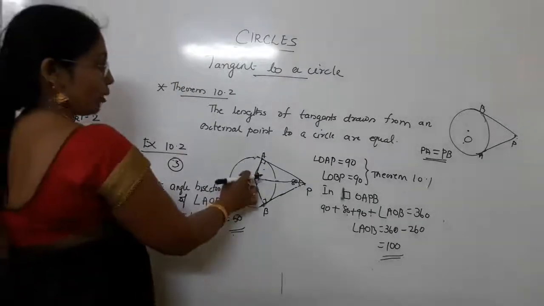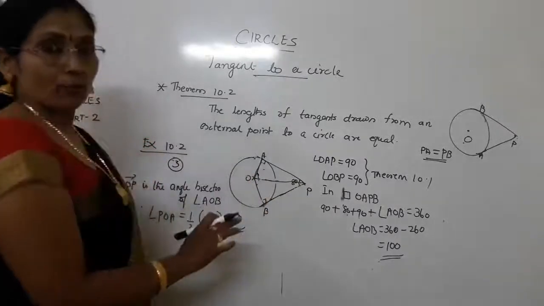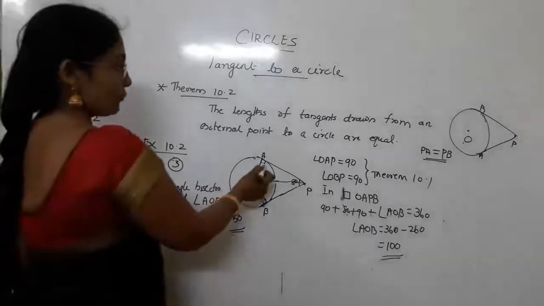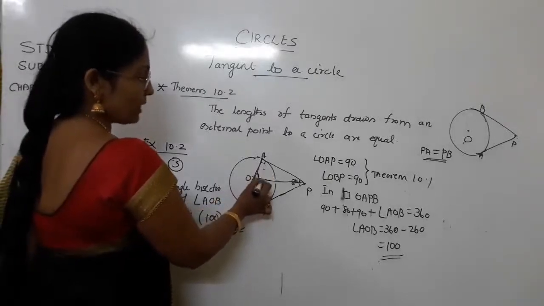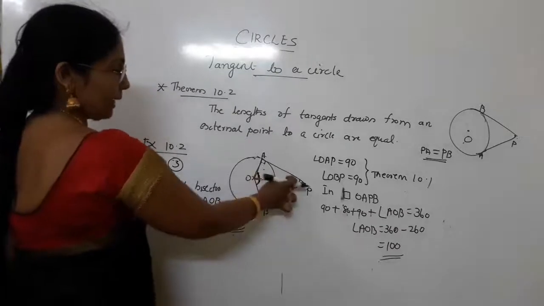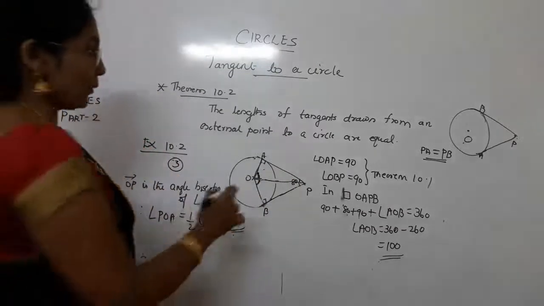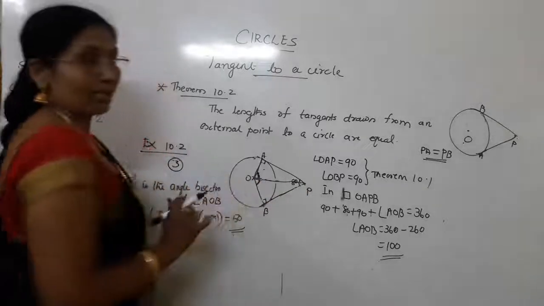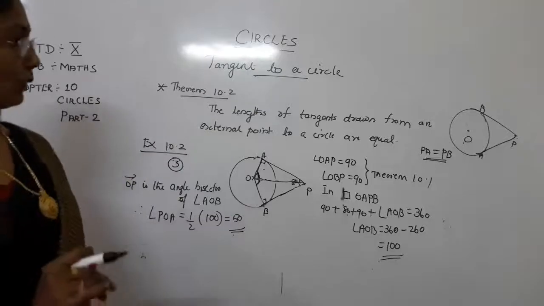That means triangles OAP and OBP are congruent by the RHS theorem. Because of that, these 2 angles should also be equal. That means angle POA and angle POB will be equal. That means OP is the bisector, dividing the angle into equal parts.